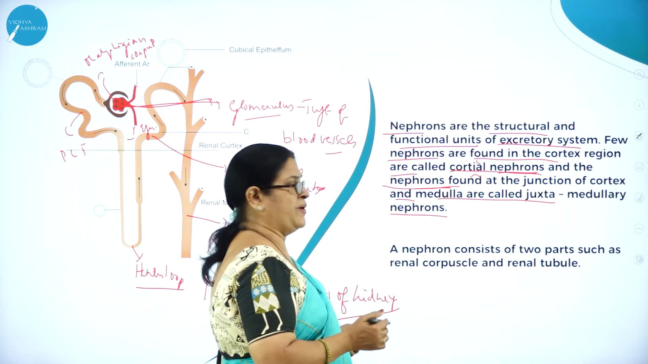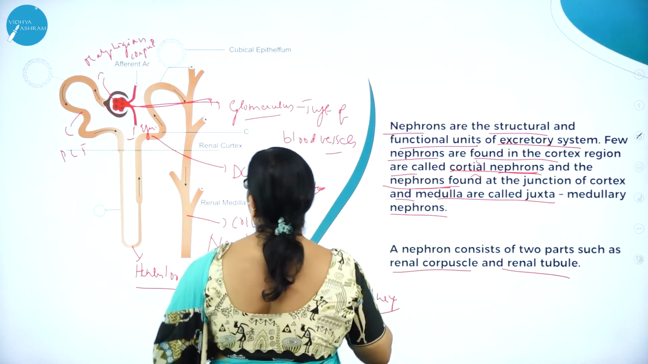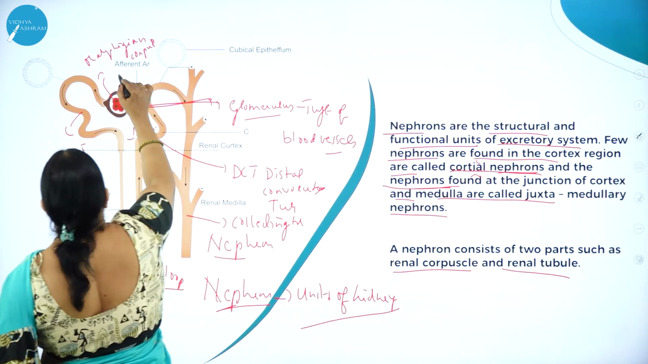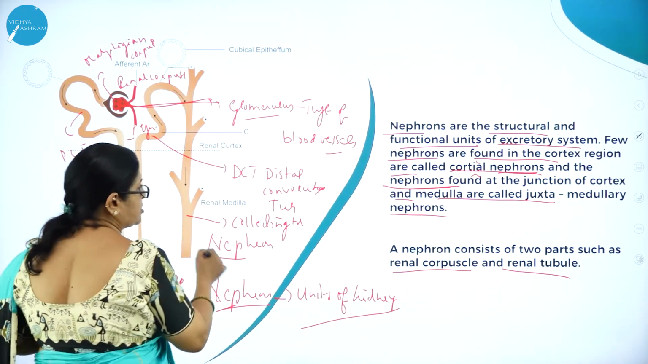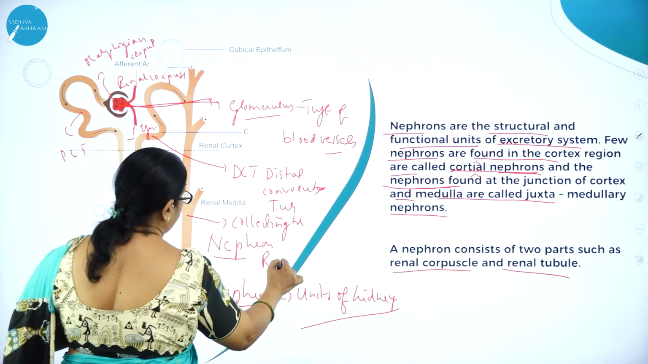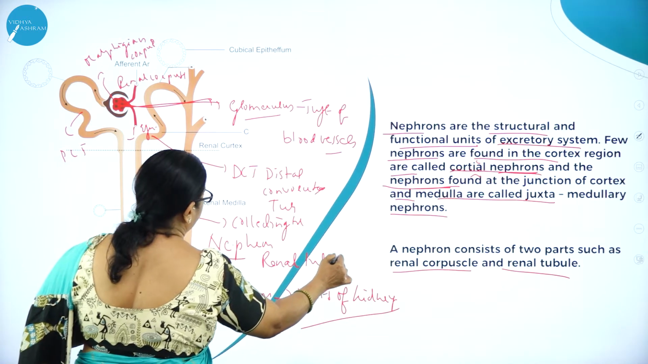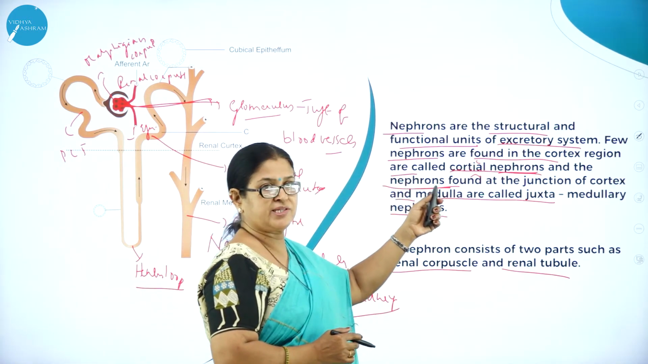A nephron consists of two parts. One is called renal corpuscle, the other one is called renal tubule. This is called renal corpuscle. The rest is called renal tubules.